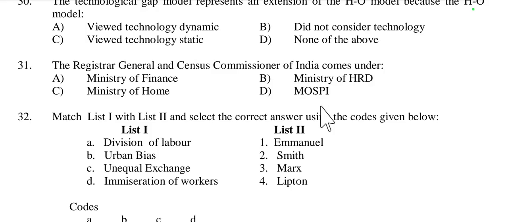This is related with the Ministry of Home Affairs. They are responsible for conducting the census and maintaining civil registration in the country.